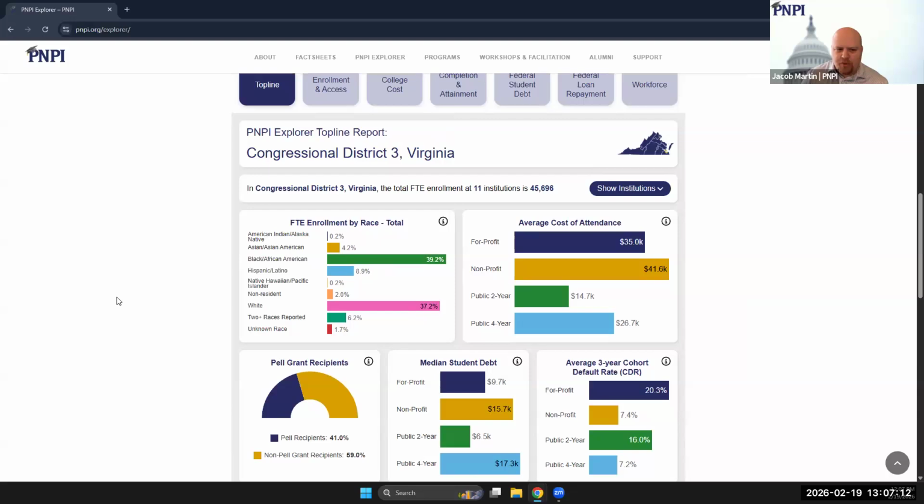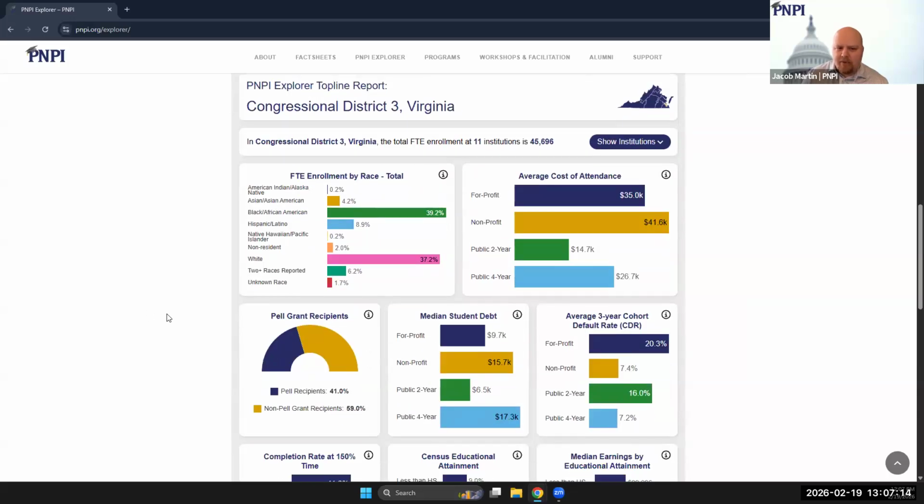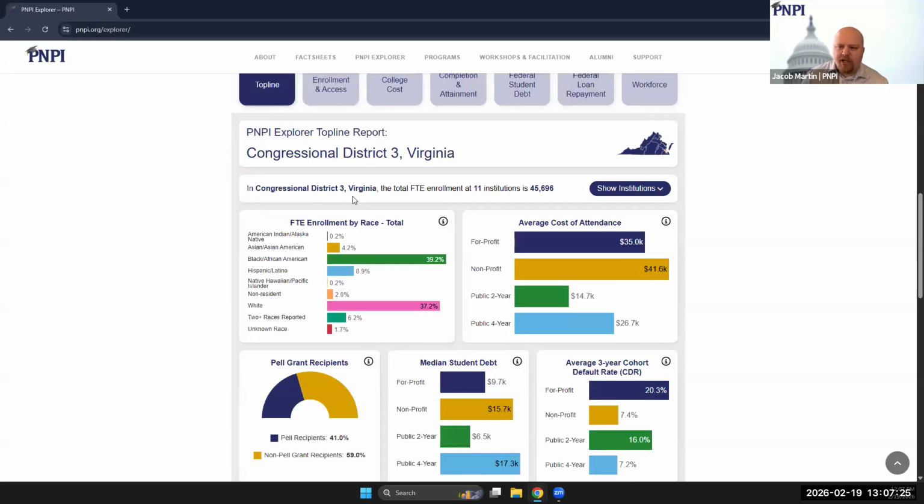So the top line report, which we'll start with, features 8 different metrics that were hand-selected by experts to provide an informative overview of higher education and/or workforce data for a given geography. Now, at the top of each report, you'll notice that we include the full-time equivalent enrollment, as well as the number of institutions in your selected geography.